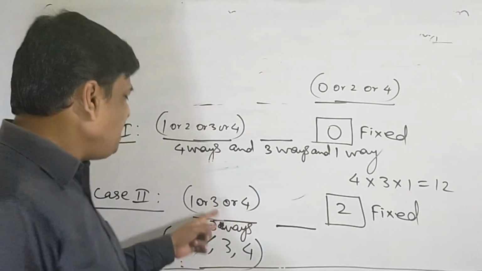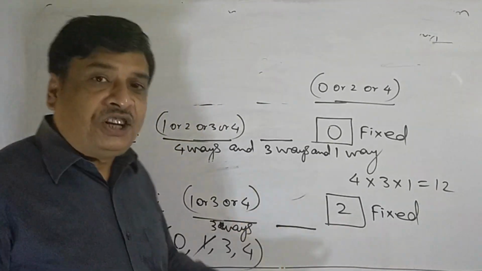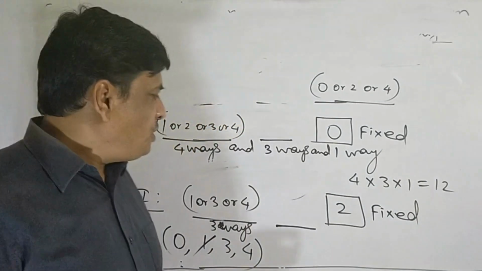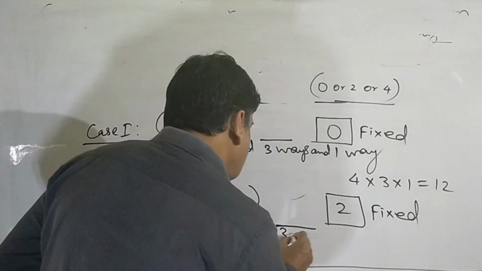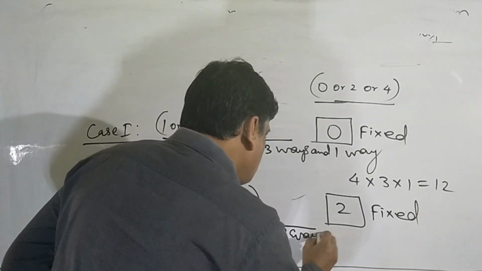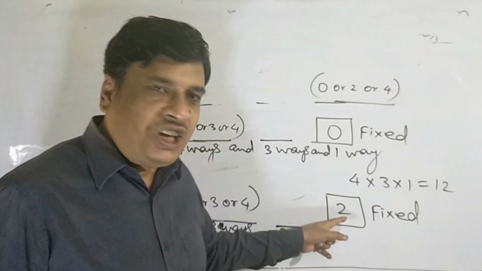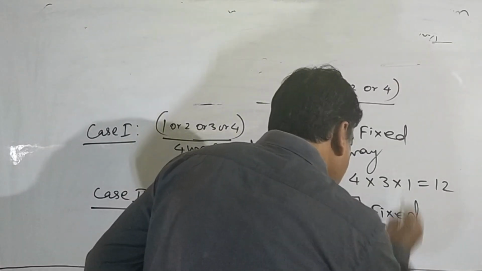In this way, if we take 3 at the 100th place, then the remaining digits will be 3, as 0 is also useful for filling the 10th place. So there are 3 ways of filling the 10th place, and this is one way of making an even number by taking the digit 1 at the unit place.